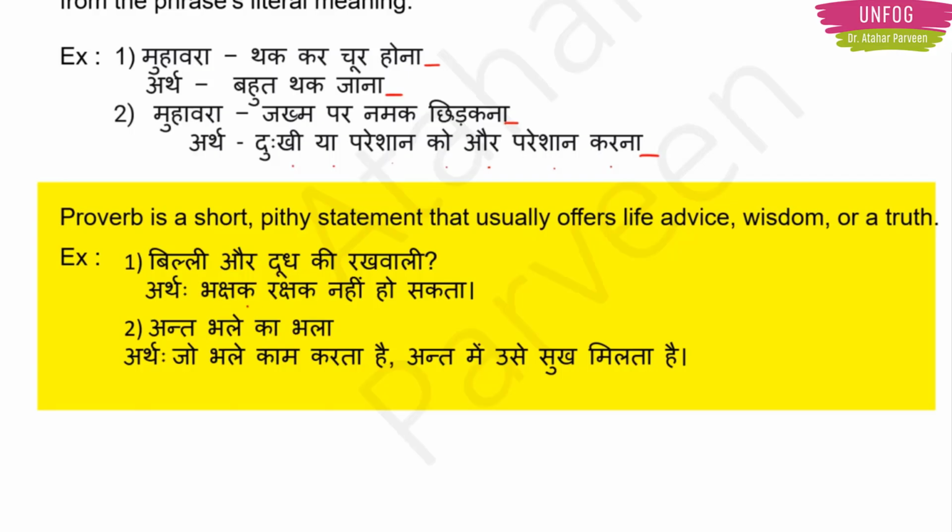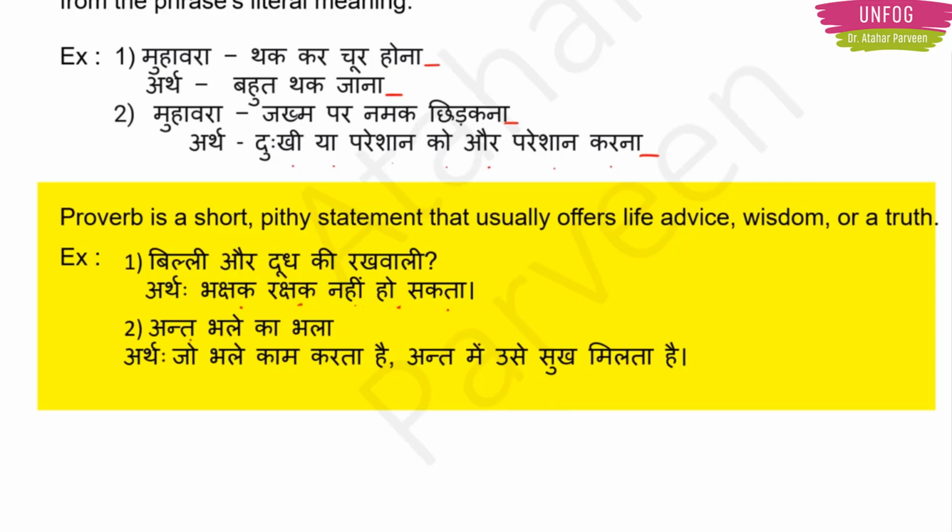So this proverb means भक्षक रक्षक नहीं हो सकता है. Okay, there are some heavy terms. Do not worry. Bhakshak means the one who commits a crime. Rakshak means the one who protects you. Okay, so like a bodyguard. The one who is about to commit a crime here is Billy. Now if you are appointing Billy, who is the Bhakshak, to guard Doodh, it cannot be a Rakshak to Doodh, right? It won't guard Doodh. It will drink the milk away, right? So that's what we are saying here. बिल्ली और दूध की रखवाली. इसका अर्थ होता है भक्षक रक्षक नहीं हो सकता.